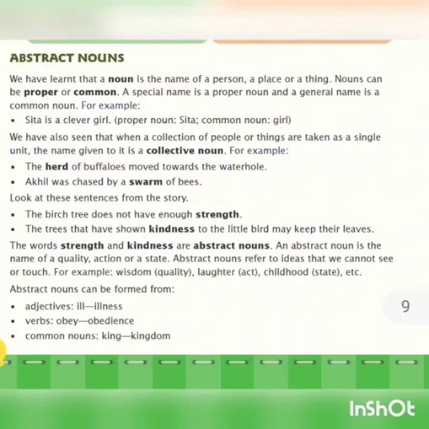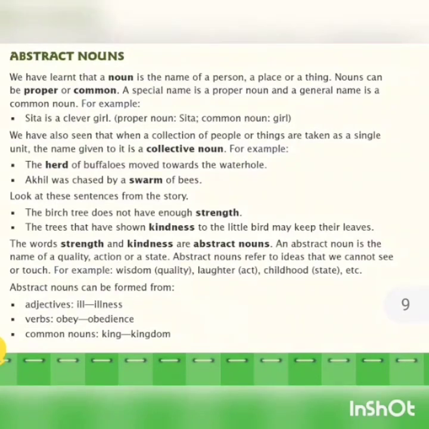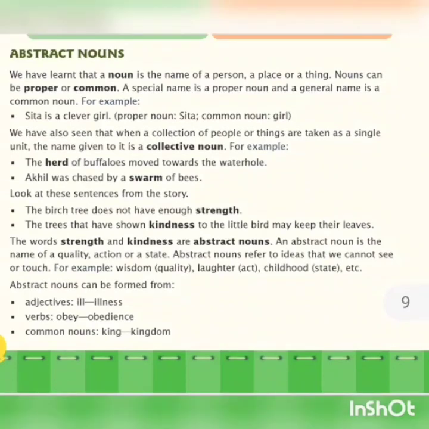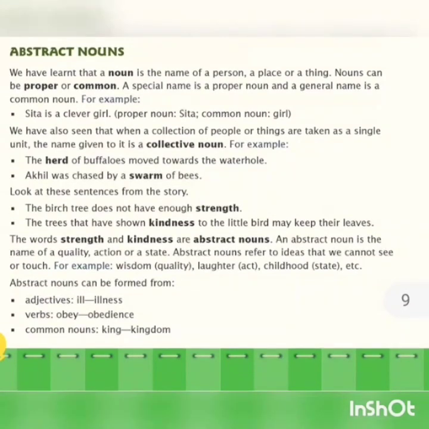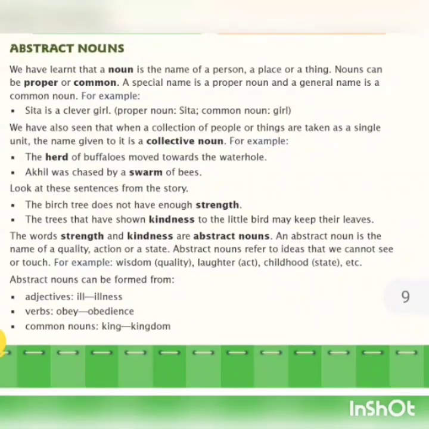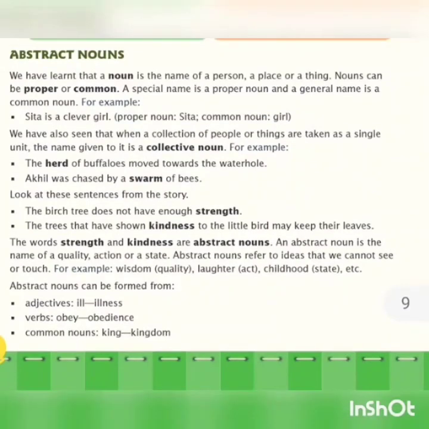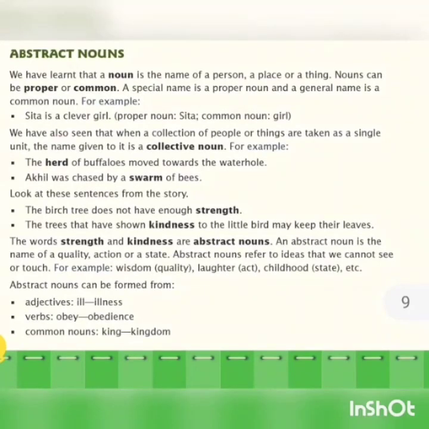Okay, children. Now before we start with abstract nouns, let us revise common noun, proper noun and collective noun. We have learned that a noun is the name of a person, a place or a thing. Nouns can be proper or common. A special name is a proper noun and a general name is a common noun. For example, Sita is a clever girl.